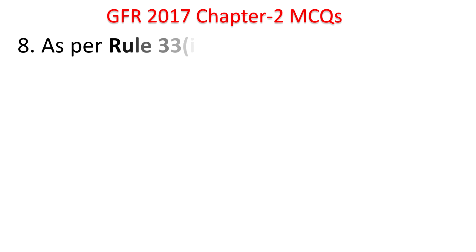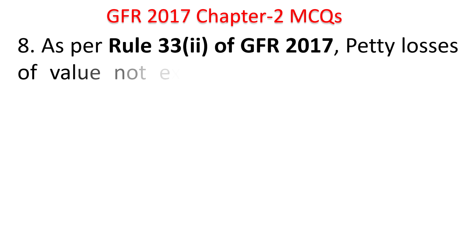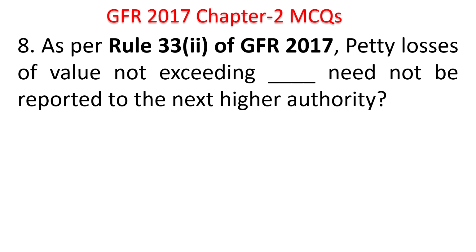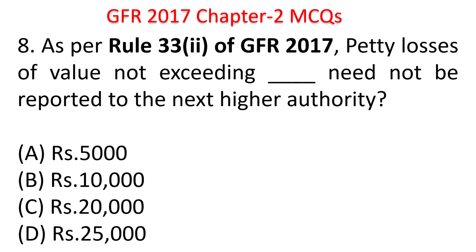Next question. As per Rule 33.2 of GFR 2017, petty losses of value not exceeding dash need not be reported to the next higher authority. 5,000, 10,000, 20,000, 25,000. This is also given in one of the PS Group B examinations. The answer is 10,000 rupees.